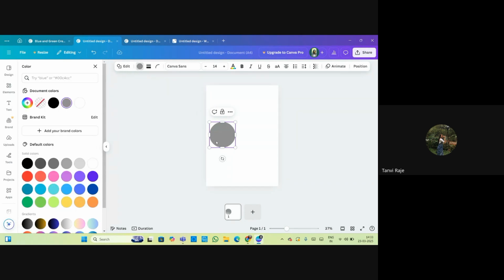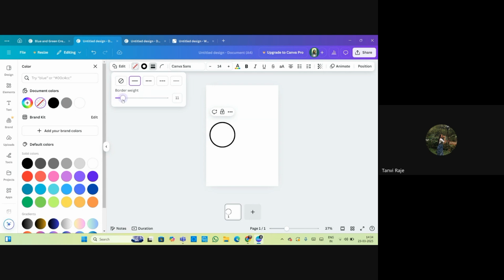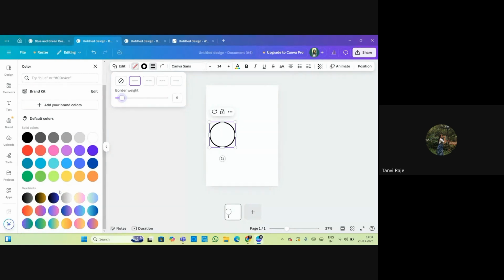See, there are plenty of graphic elements that you can take. See, I have taken a circle shape. If you want to give this circle a color, you can give it a color, or you can also see there is one option of no color shape. So here you can choose this, and you can give only a border to that circle, and you can change the border of that circle as per your need.